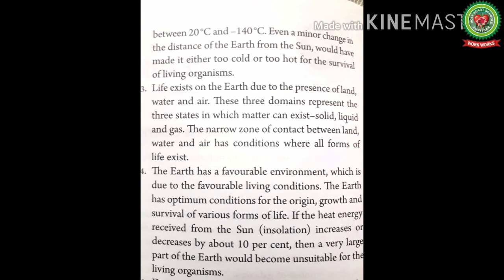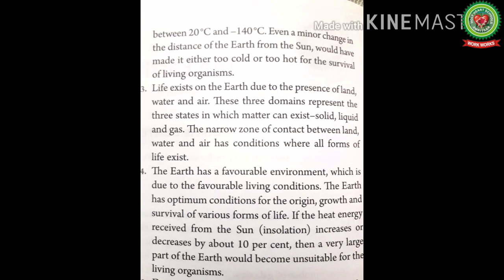These three domains represent three states in which matter can exist: solid, land, in the form of rocks; liquid, water bodies; and in the form of gas, atmosphere. The narrow zone of contact between land, water and air has conditions where all forms of life exist, and this is known as biosphere.